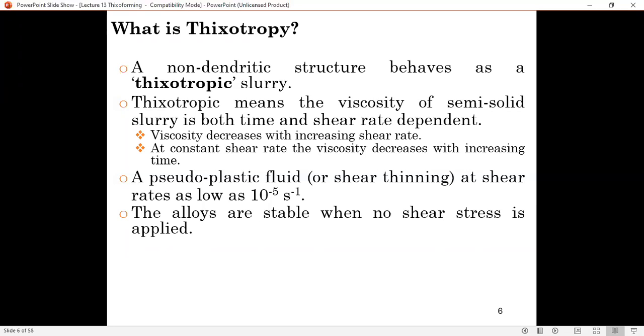But if it's in the semi-solid, thixotrophic slurry state, then you can handle it with, let's say, gripper arms. If it's in pellet form, then you can have a robotic arm grip it and move it around. So that's the beauty of it.